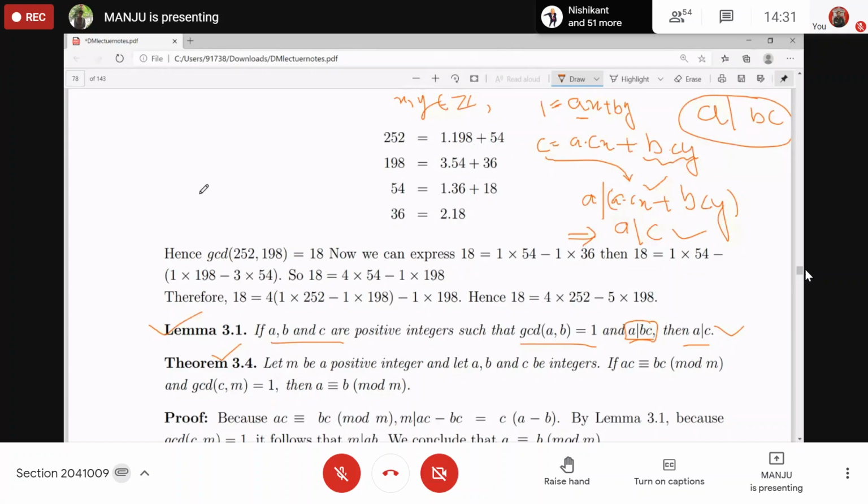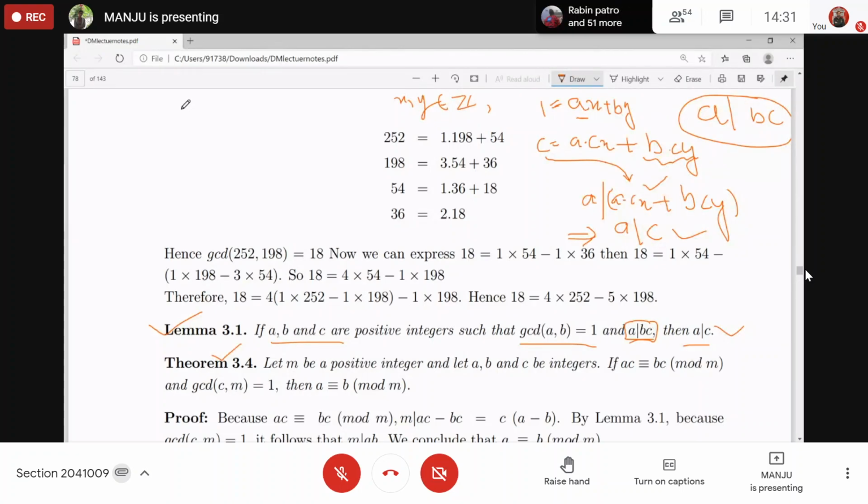Now, modulo we have done, right? In modulo, if A is congruent to B mod M and C is congruent to D mod M, then the sum on the left hand side and the sum on the right hand side are congruent, right? Subtraction is also congruent.